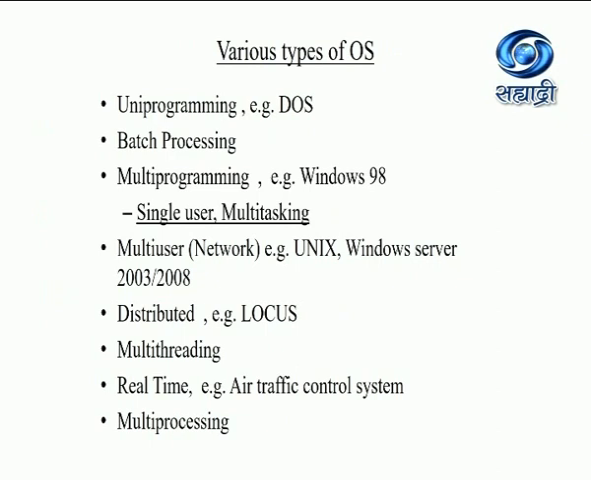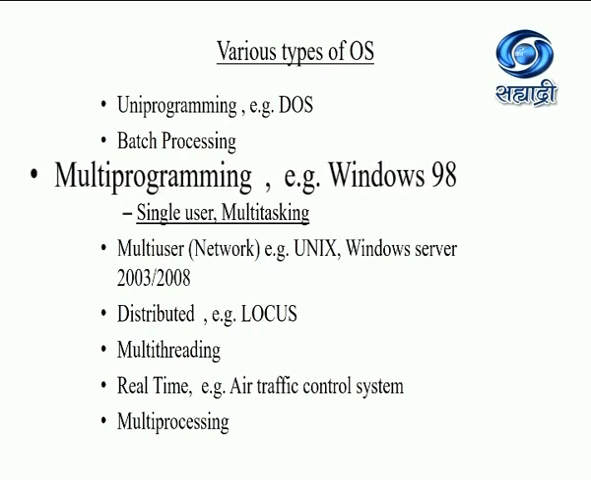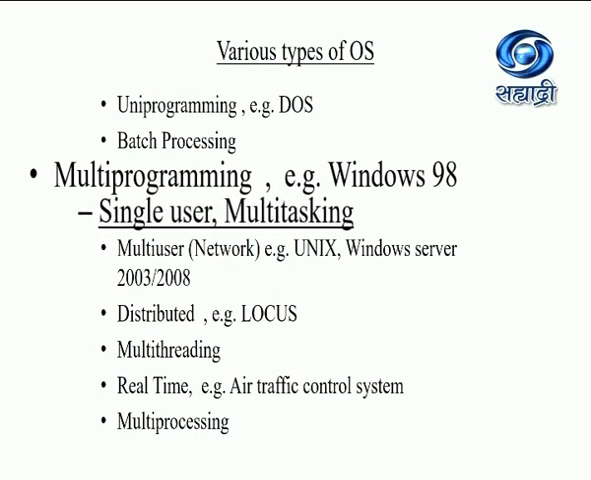Now, there are various types of operating system available. Which are they? Uniprogramming operating system, that is only one program can run at a time. DOS, disk operating system, is an example. Nowadays, these operating systems are not used. Then batch processing operating systems, multi-programming or also known as single-user multitasking systems, multi-user or network systems, distributed systems, multi-threading, real-time, and multi-processing operating systems. As per our syllabus, students will be focusing only on multi-programming operating systems or single-user multitasking operating systems.